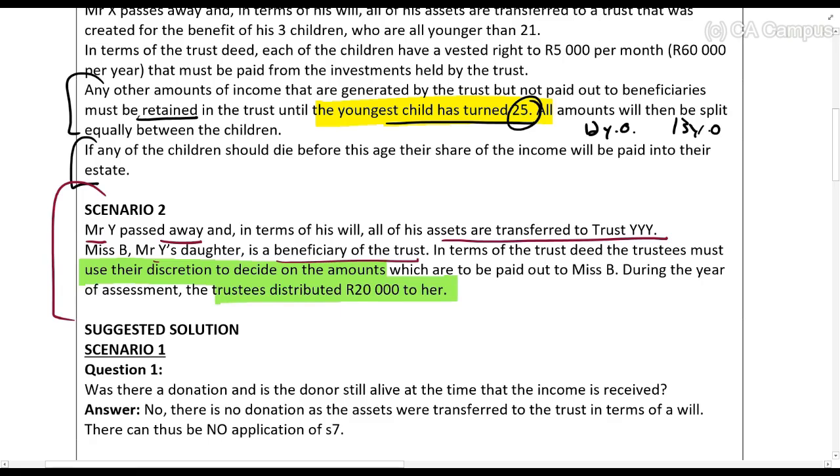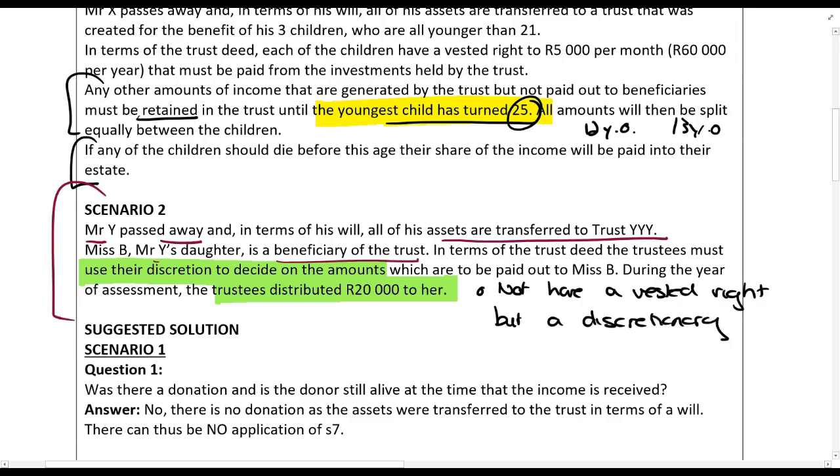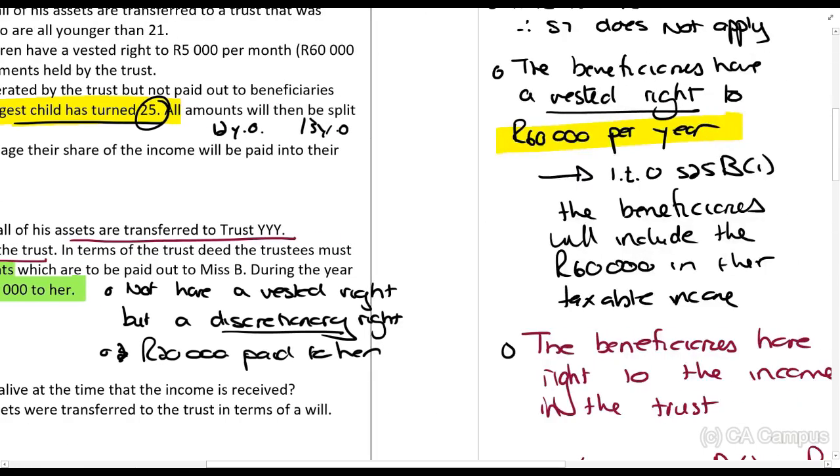In this case, you will say she does not have a vested right, but a discretionary right. So she can still qualify if the trustees decide. I'm just going to say 20,000 rands was paid to her, and per section 25B2 she will be taxed on it, Ms. B.